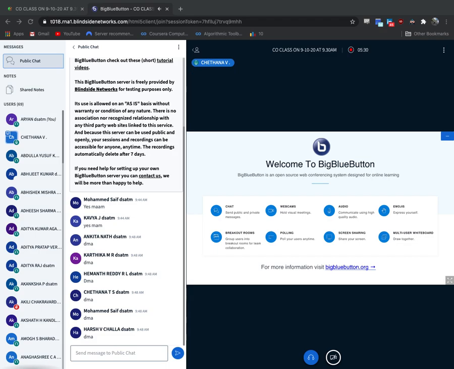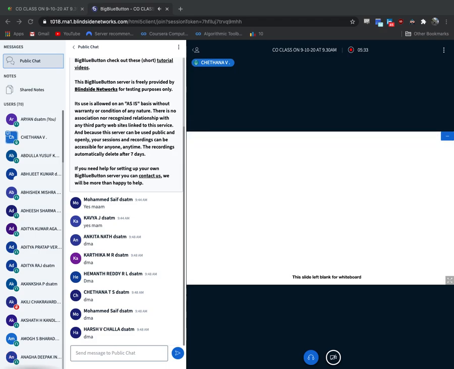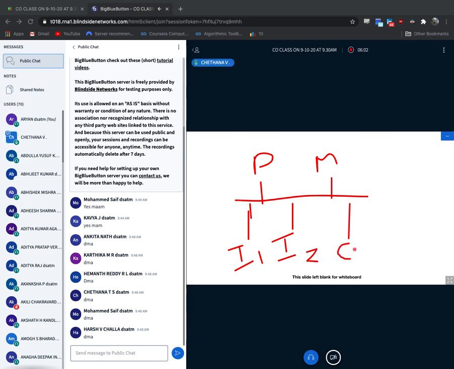I'll write one small diagram for your reference. This is the processor. I think you're able to see, right? Assume this is memory. This is one input device, I1, and this is I2, the second input device. Then this is output device 1, and this is output device 2. All are connected.